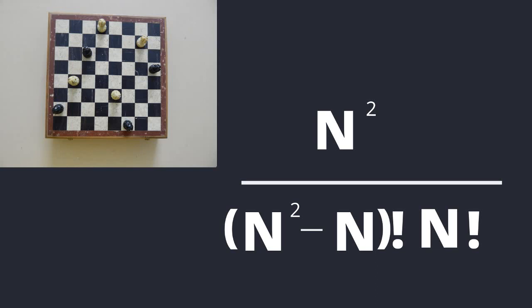Here N squared factorial represents all the possible blocks on the chessboard, and N represents the number of queens. We divide N squared factorial by N factorial as every queen is the same, and by N squared minus N factorial as every empty box is also the same. This requires a lot of computation and hence is not a preferred method.